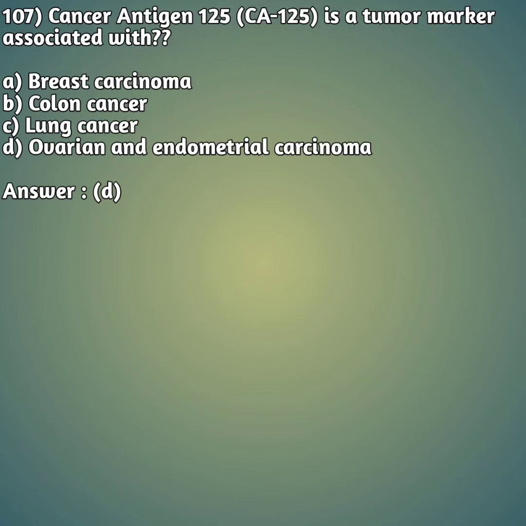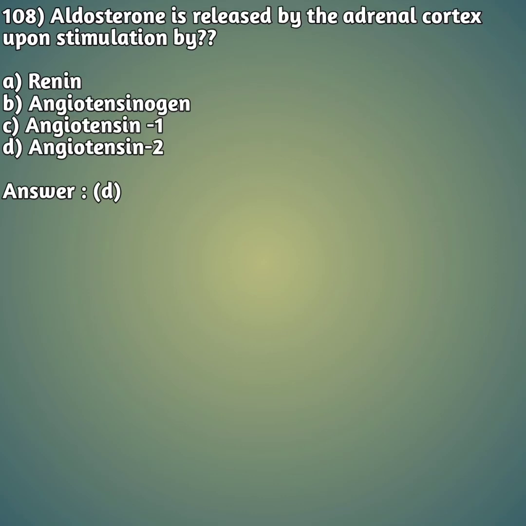Cancer antigen 125, that is CA125, is a tumor marker associated with option A, breast carcinoma. Option B, colon cancer. Option C, lung cancer. And option D, ovarian and endometrial carcinoma. So the right answer is that CA125 is a kind of tumor marker, which is associated with option D, ovarian and endometrial carcinoma, which can be mostly seen in female patients. Okay friends, moving to our next question.